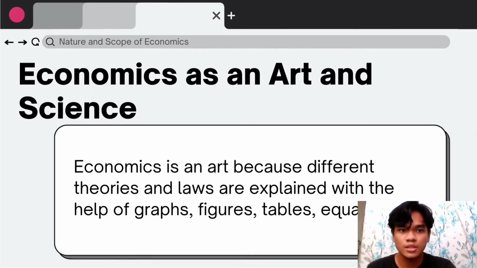Economics as an art and science. Economics is also relatable to art and science because economics can also have theories and it is analyzed and given through graphs, figures, tables, and equations. With the help of theories, we can make assumptions that will help solve the economic problem.